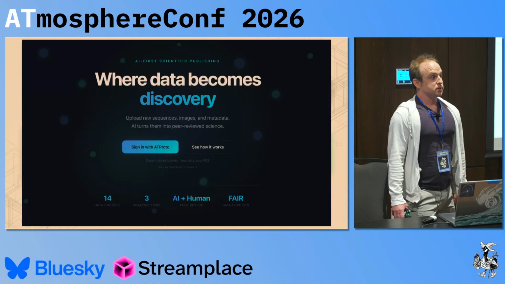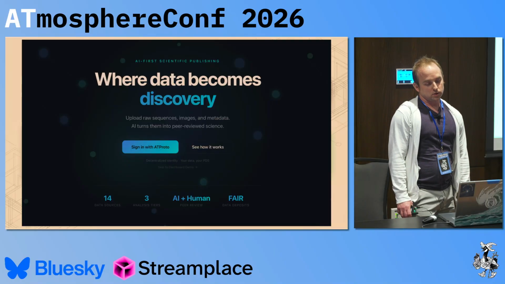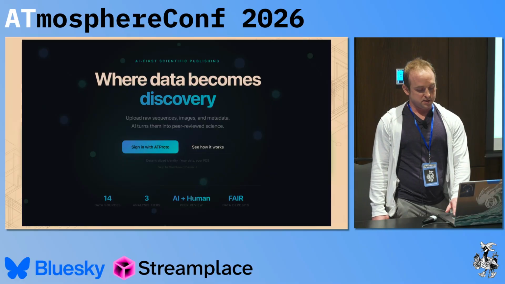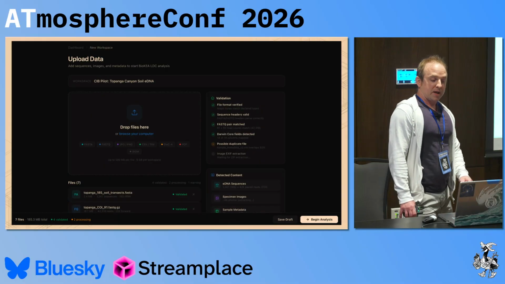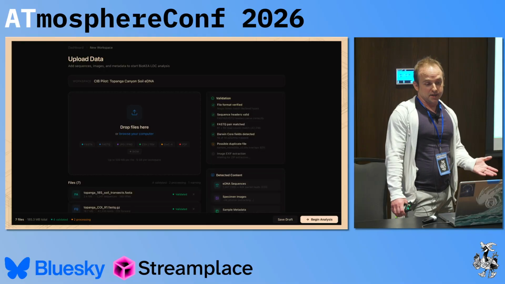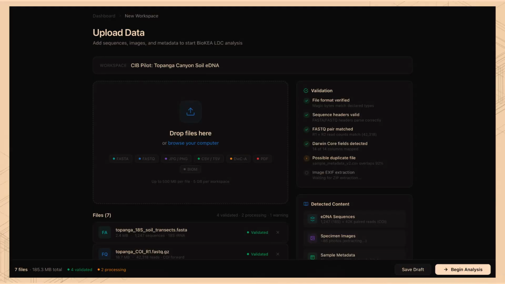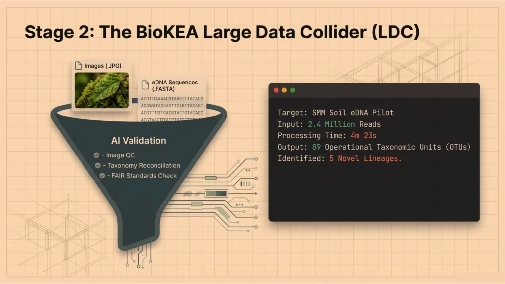This is just a quick mock-up of what the portal looks like right now. We're going to sign in with our AtProto account, giving everybody universal access to these decentralized identities. The first portal that you might get into is this upload data portal, where you're uploading your sequence data or images of plants or insects, anything that is collected from the scientists doing this sort of work. And then once you've uploaded your data, and metadata that helps, we grind that through our analysis workflows and essentially give you a readout of the diversity information inside of your samples.